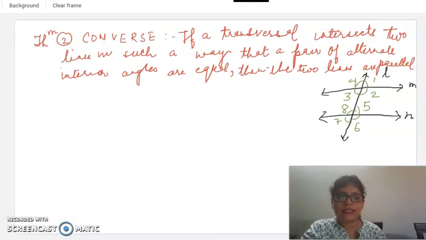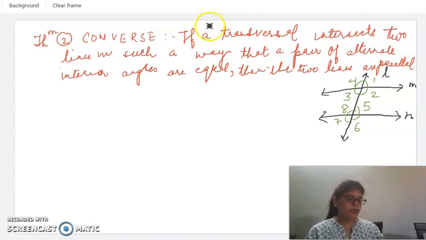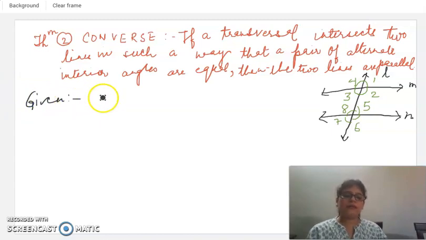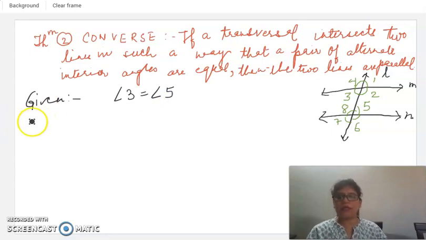The converse says, if a transversal intersects two lines in such a way that a pair of alternate interior angles are equal, then the two lines are parallel. Now we are not given that the lines are parallel. We are given that the alternate interior angles are equal. Again, you have to write what is given first. You are given that angle 3 is equal to angle 5, and you are not given that M is parallel to N.